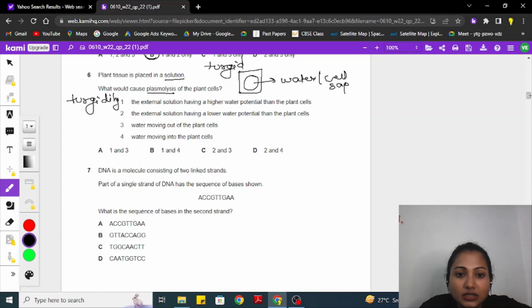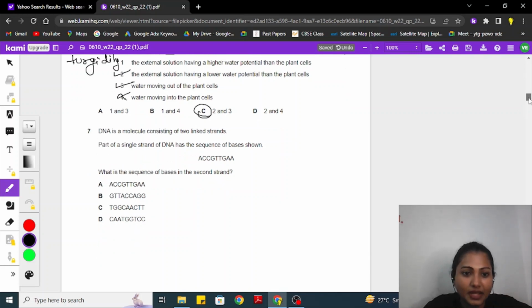The external solution having a lower water potential than the plant cell, yes, this could be an option. Water moving out of the plant cell, yes, because plasmolysis is taking place. The water inside the cell is moving out into the external solution. Water moving into the plant cell, no. So the option for plasmolysis in the plant tissue is option number C, which is 2 and 3.